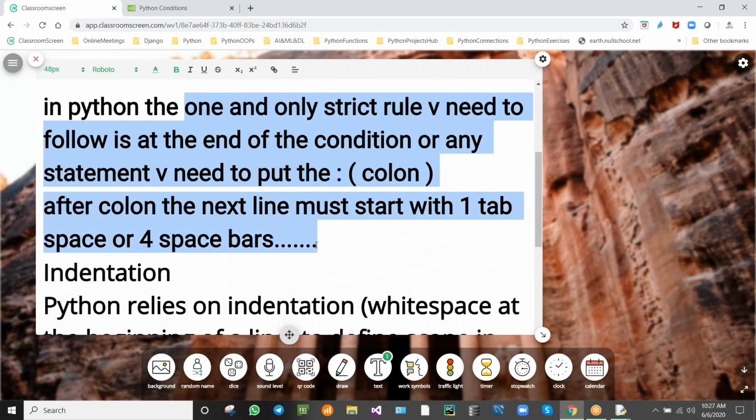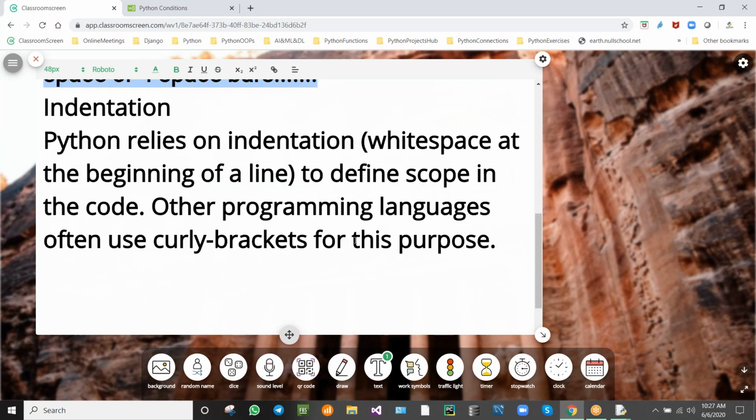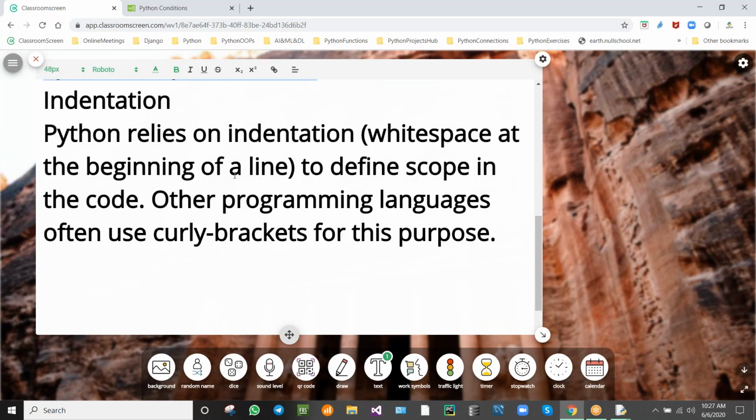Rest of the program we can write as our wish. We don't have any other strict rules, so it is not a structured programming language, isn't it?